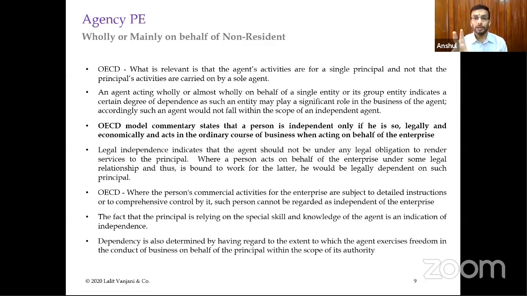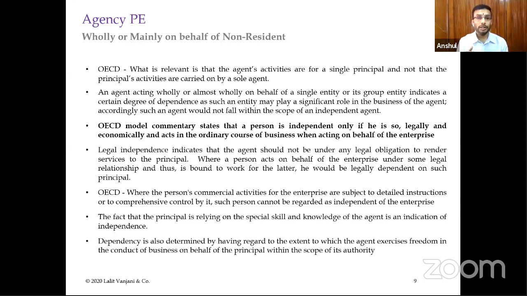So see the difference between the two. A foreign company has appointed a sole agent in India, but that sole agent also works for multiple other clients, he acts as a sole agent for multiple unrelated entities. So exclusivity has to be seen from the point of view of the principal, meaning there should be only one principal rather than having only one agent. So the very important point is that if the agent is earning its income from only one enterprise, then he will be considered to be economically dependent.